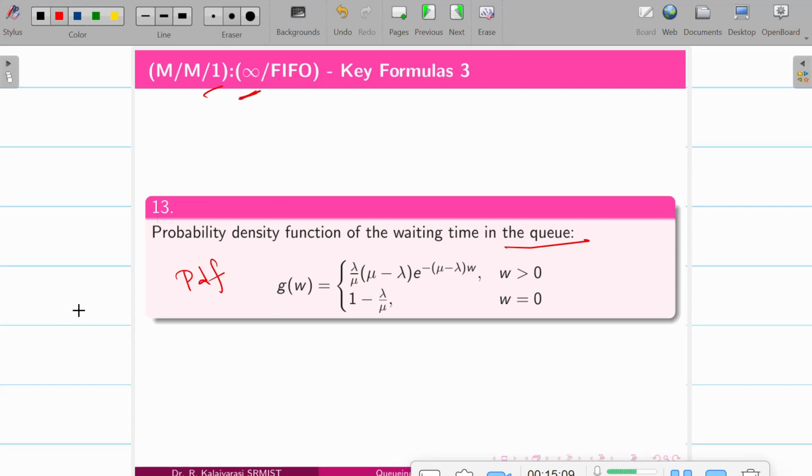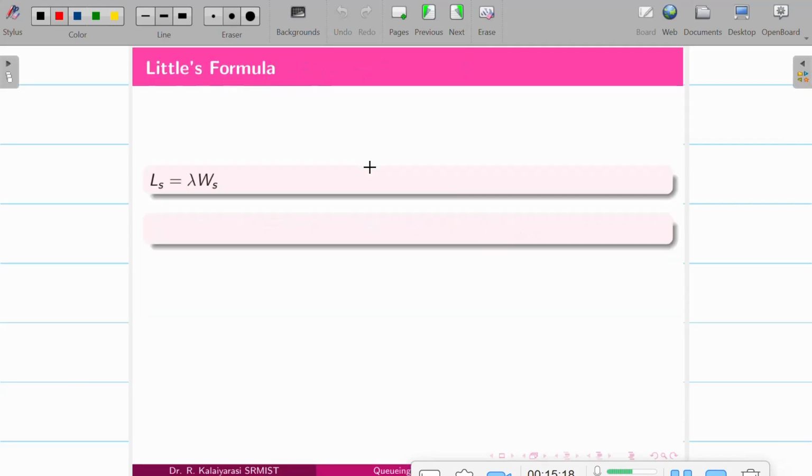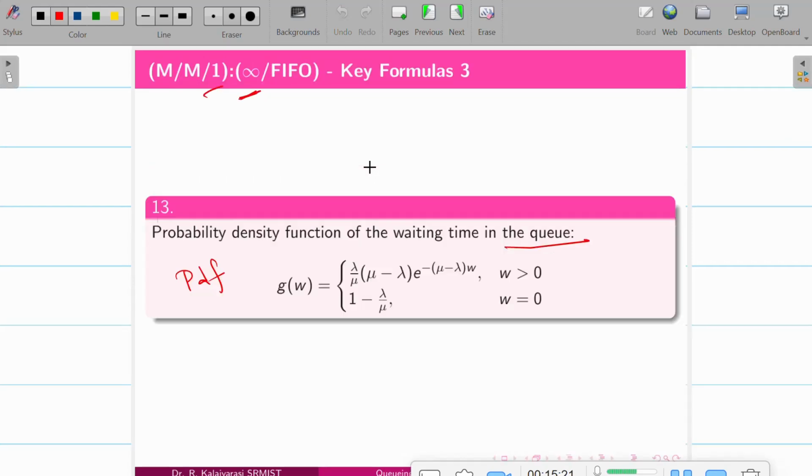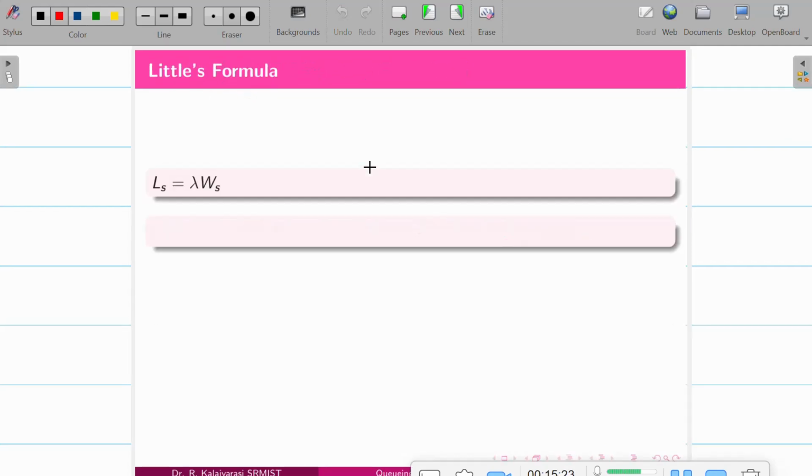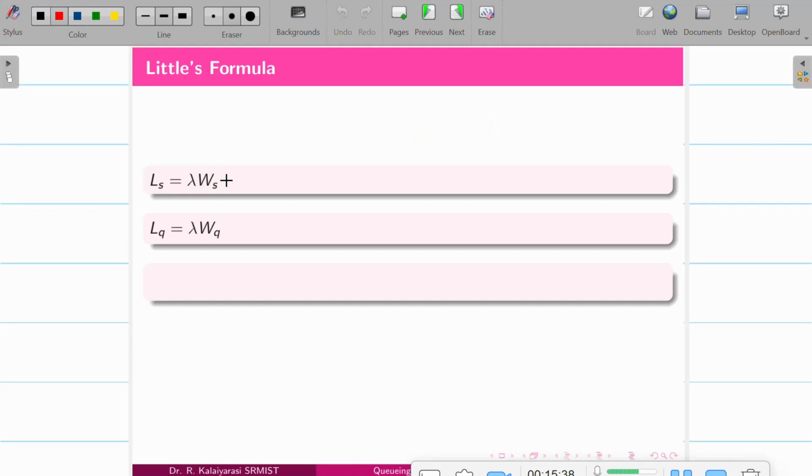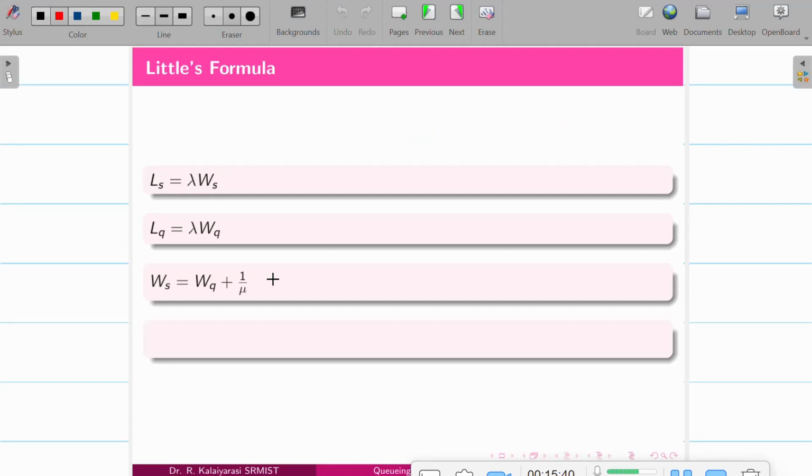capacity. So next let us look into a problem, an example to sketch those models. And before that, let me give a little formula, which is a relation between all of your LS, LQ, WS, WQ. We'll call that Little's formulas. LS is nothing but lambda times WS, LQ is nothing but lambda times WQ, and W is nothing but WQ plus 1 by mu.